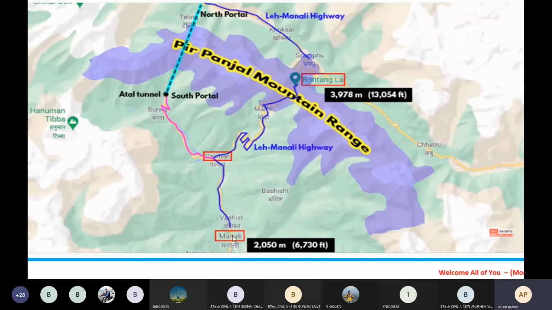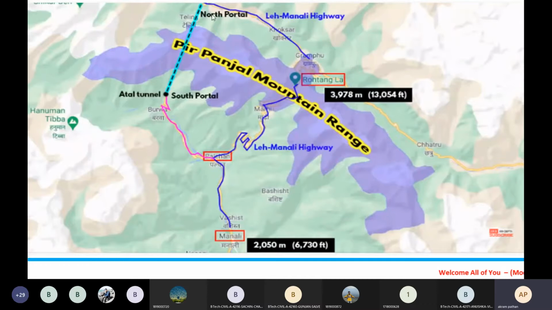But with engineering techniques, you can easily align any type of road or short route to reach Leh or Ladakh. So from this Pir Panjal range, we have constructed this particular tunnel and we call it the Atal tunnel.